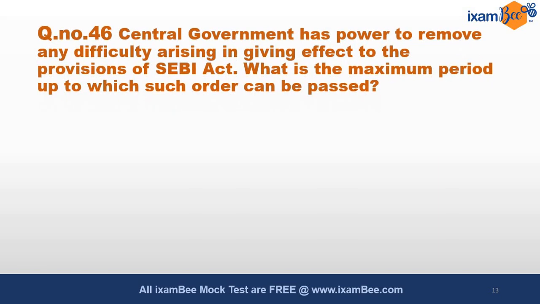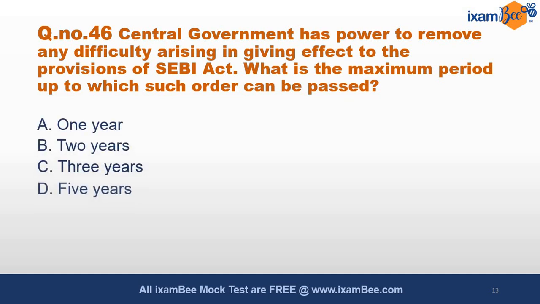Question number 46. The Central Government has a power to remove any difficulty that is arising in giving effect to the provisions of the SEBI Act. So what is the maximum period up to which such an order can be passed? The options are 1 year, 2 years, 3 years, 5 years, 10 years. How much period has been prescribed? The Central Government has the power.